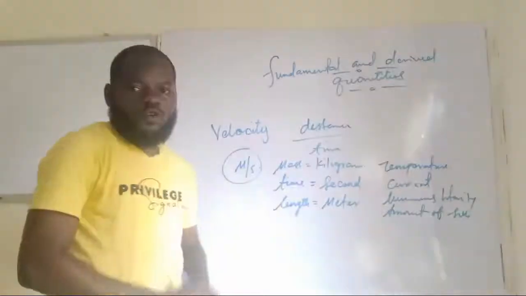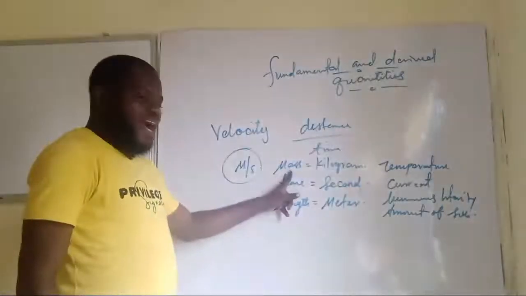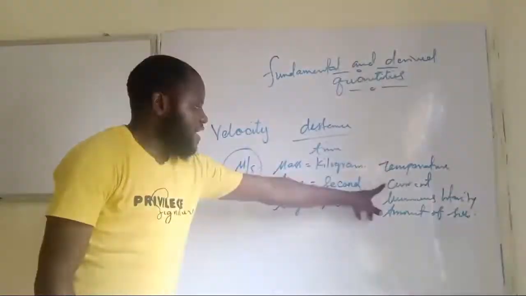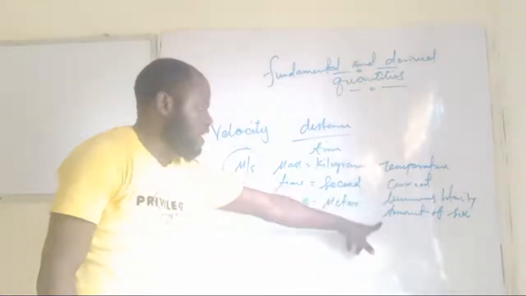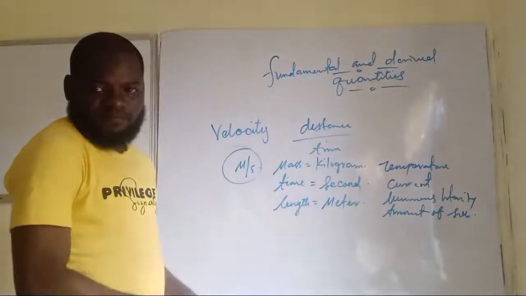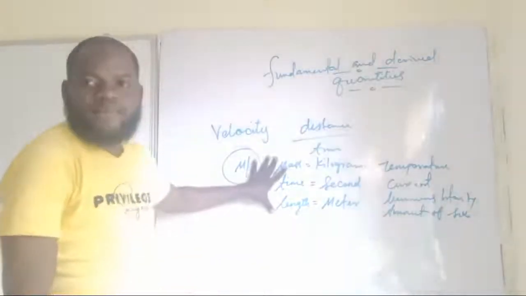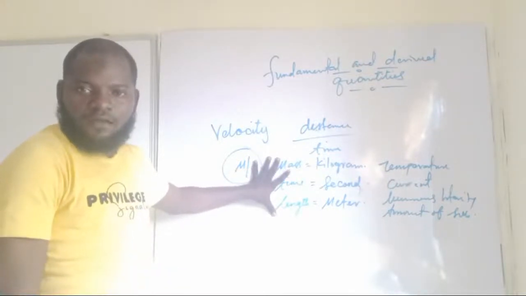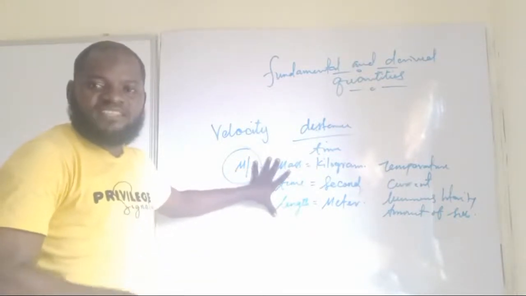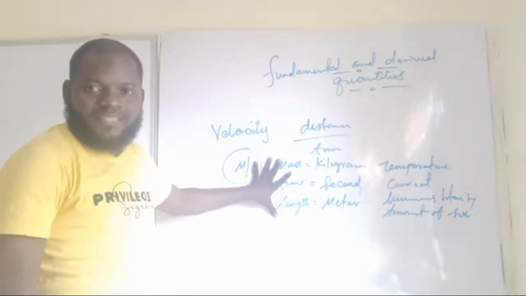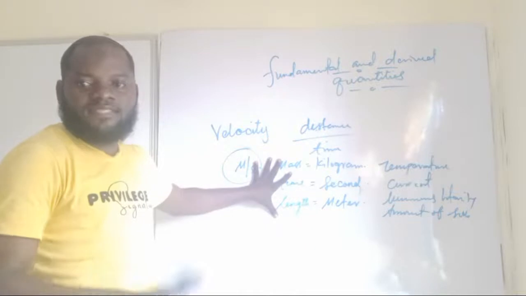Okay, so if you look at this now, you have mass, time, length, temperature, current, luminous intensity, and the amount of substance. All of these, they are fundamental. Are you getting this now? And what makes them fundamental? Correct. You cannot express them in terms of another quantity. Am I making sense now? That is what makes them fundamental.